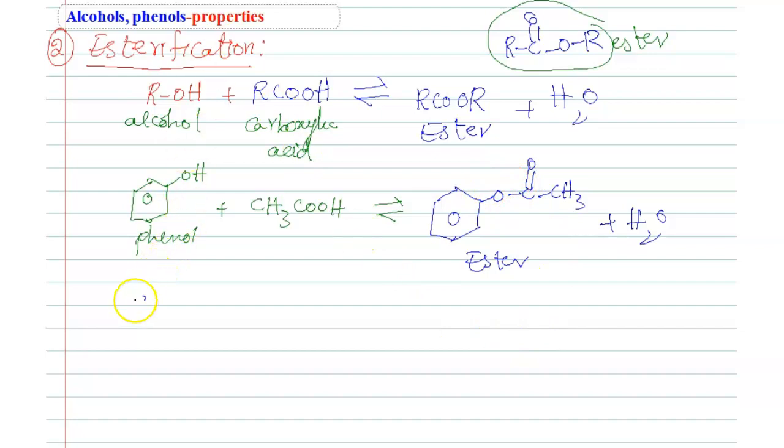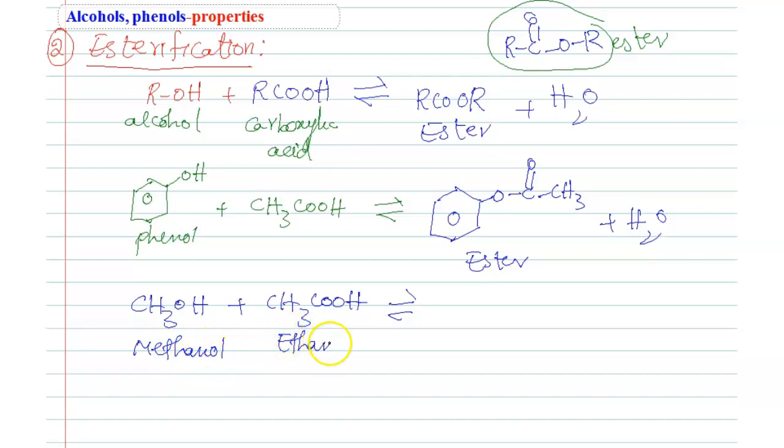Similarly, CH3OH plus CH3COOH. Students, this is methanol, and this is ethanoic acid, a carboxylic acid. Then we can get CH3, C double bond O, CH3, with water removed.